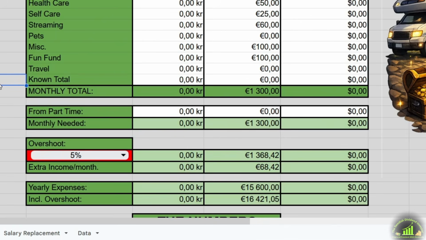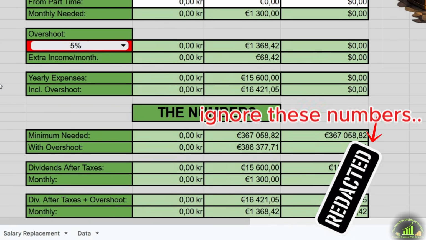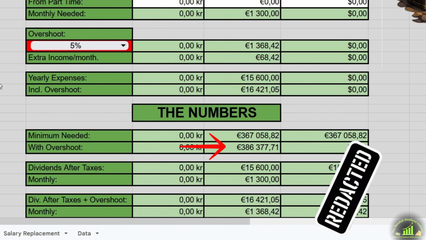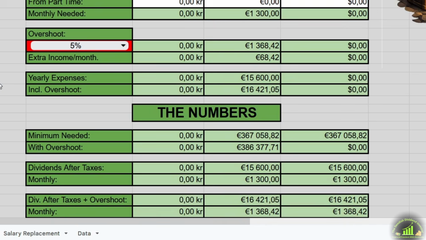We would need 1,368 euros per month after taxes, or 16,421 per year with the overshoot. That means the price tag for our freedom is 386,377 euros with a yield of 5%. And as we can see below, it balances out.